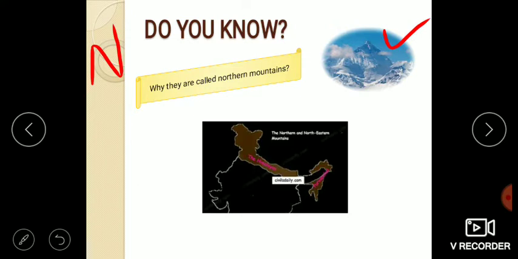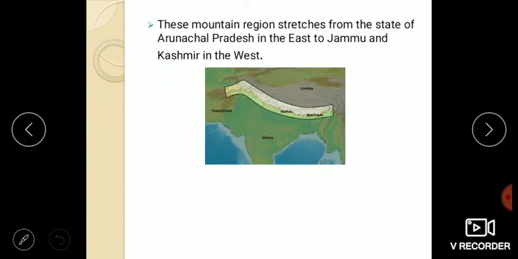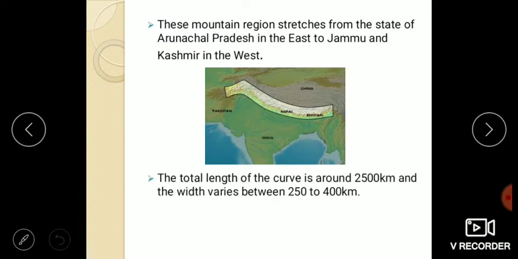Since these majestic mountains are located on the top of our country, that's the reason they form the crest of our nation as well. These mountain ranges stretch from the state of Arunachal Pradesh in the east to Jammu and Kashmir in the west.